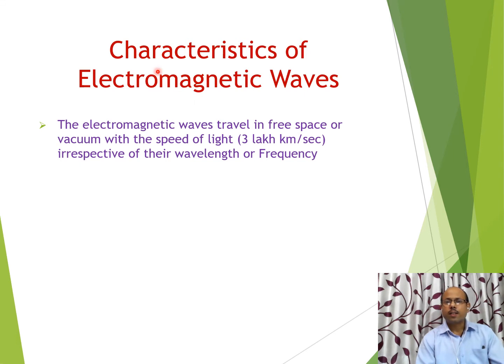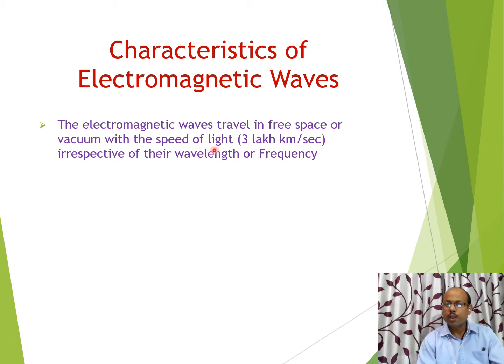Now we are discussing characteristics of electromagnetic waves. Here we are going to discuss what the different characteristics of electromagnetic waves are. The electromagnetic waves travel in free space. The first characteristic we can say is that electromagnetic waves travel in free space or vacuum with the speed of light.